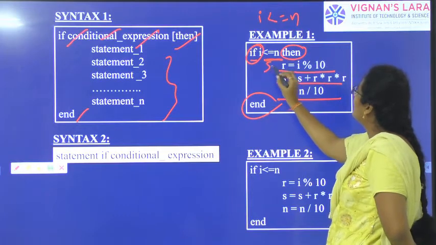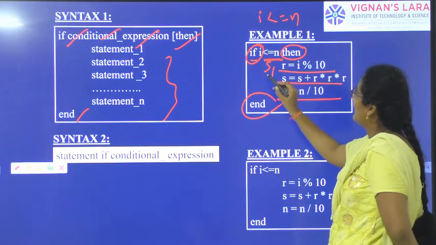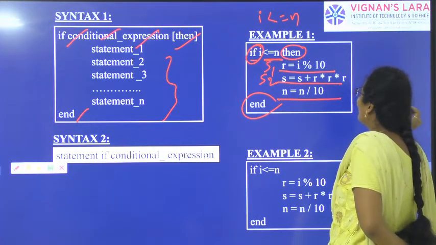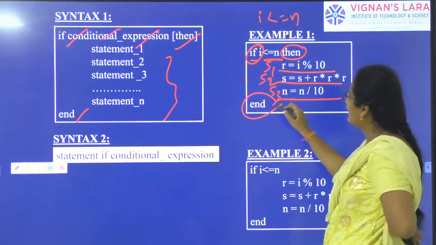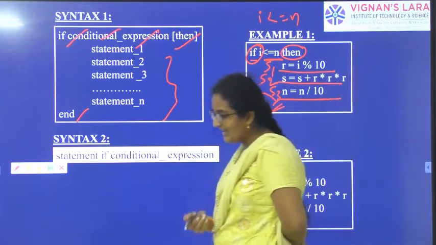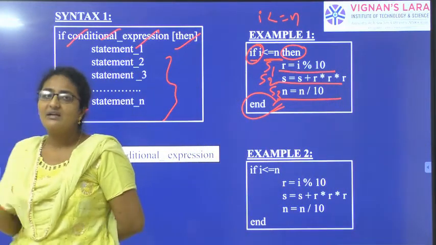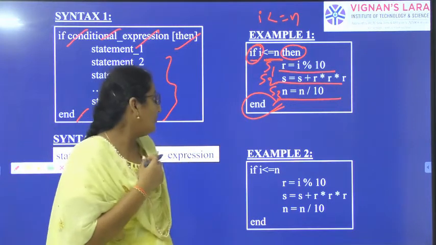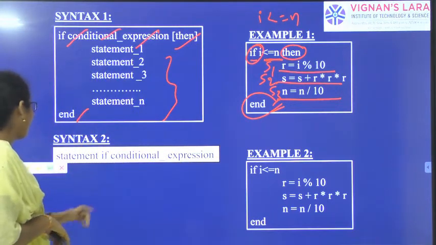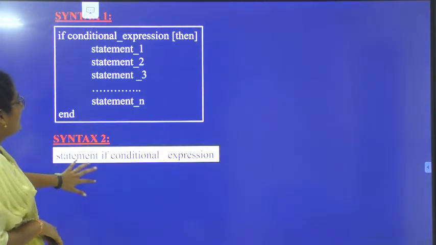Statement 1: r equal to i percent 10. Statement 2: s equal to s plus r into r. Statement 3: n equal to n by 10. End. So we have the condition, we have the expression. If the condition and expression are true, we are going to execute the statements. Otherwise, false.